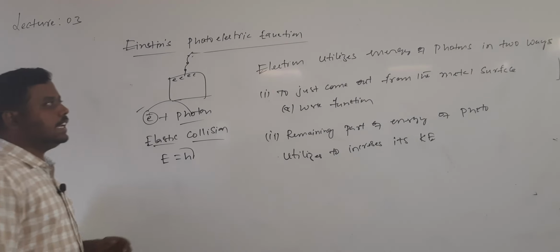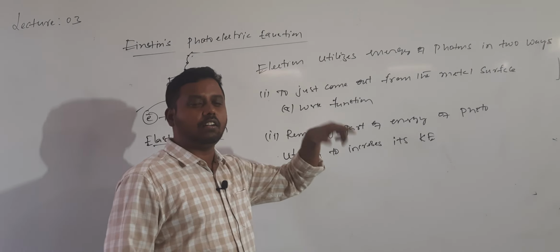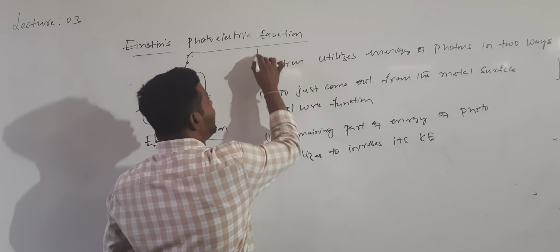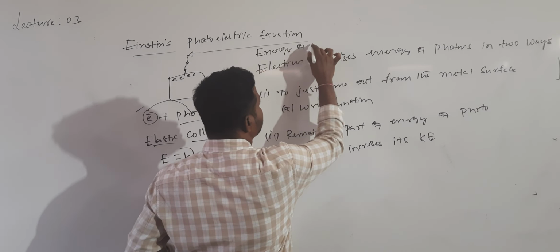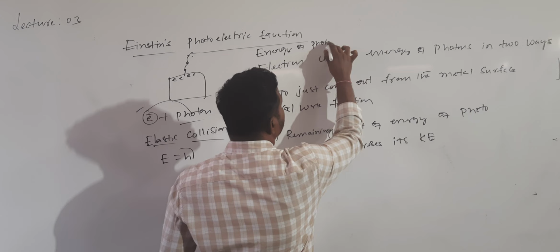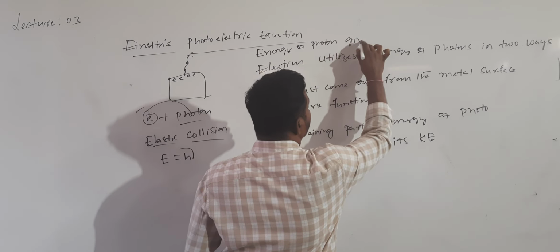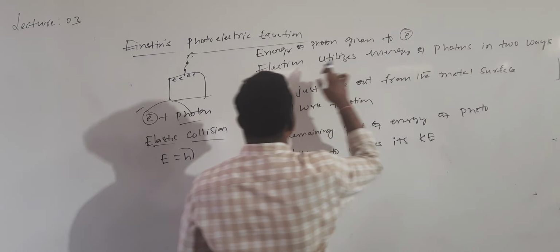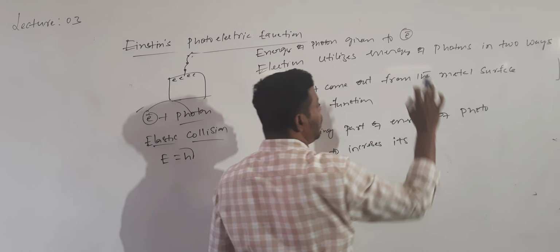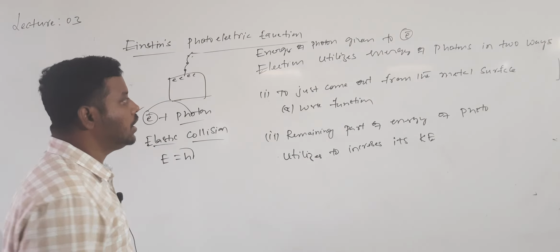During this, the energy of the photon is given to whom? It is given to the electron. That electron utilizes the energy of the photon in how many ways? Two ways.